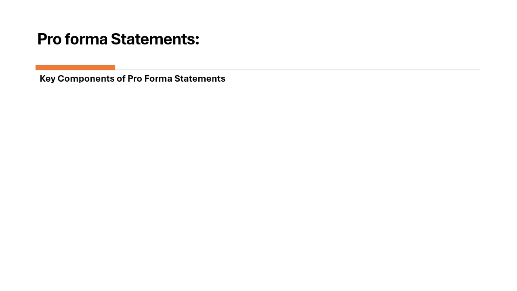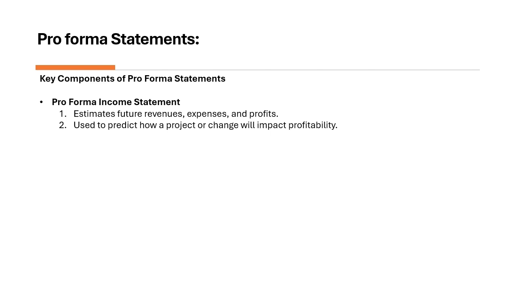Pro forma statements are financial forecasts that help you plan for the future. They answer questions like what will happen if we install energy-efficient lighting, or can we afford to renovate this facility. There are some key concepts of pro forma statements. The first one is the pro forma income statement. The pro forma income statement estimates your future revenue and expenses. For instance, upgrading your lighting might save 50,000 annually but require an upfront cost of 100,000.